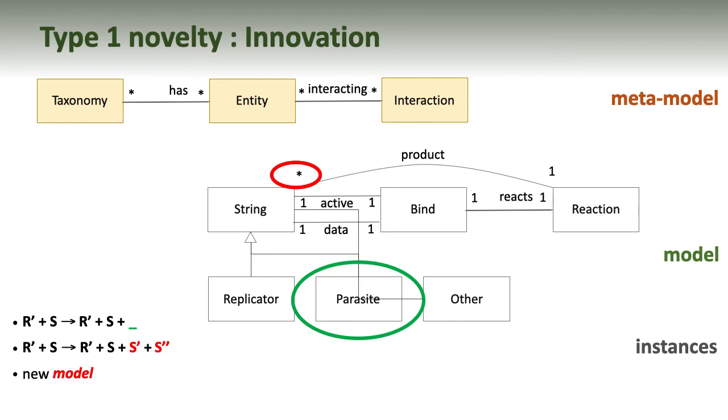After more time, as variation accumulates, we see new behaviours. Some strings behave in a parasitic manner, resulting in no product. Some reactions result in multiple products. We change the model to incorporate these new reaction behaviours. We have innovation.